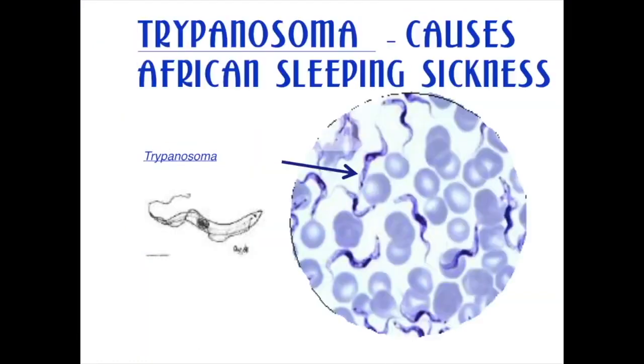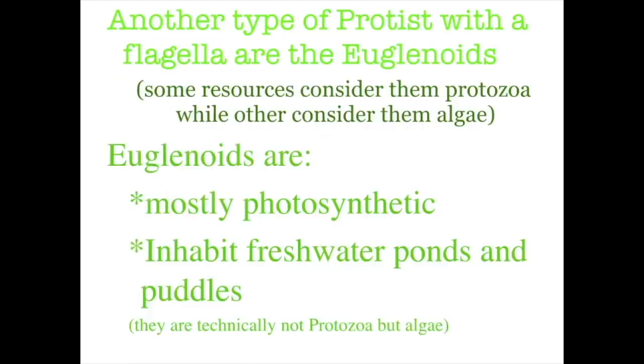Here's Trypanosoma, which causes African sleeping sickness. It's found amongst the blood cells, the red blood cells. Some other flagellates include the euglenoids, the euglena. Now, some scientists disagree and argue where the euglena should be. Should it be in algae? Should it be in protozoa?